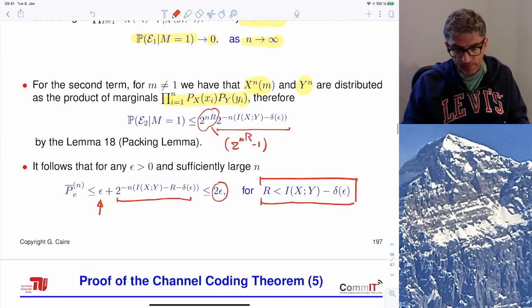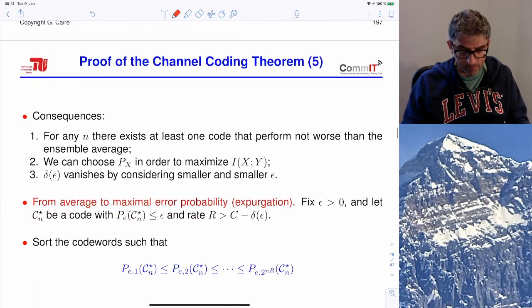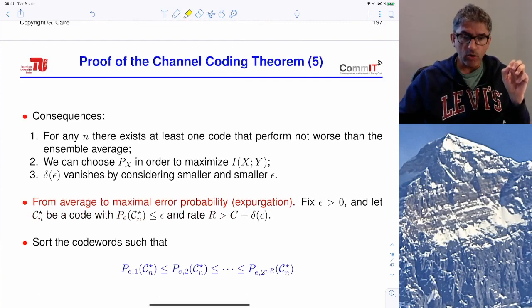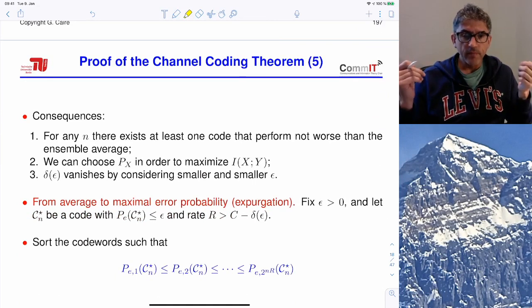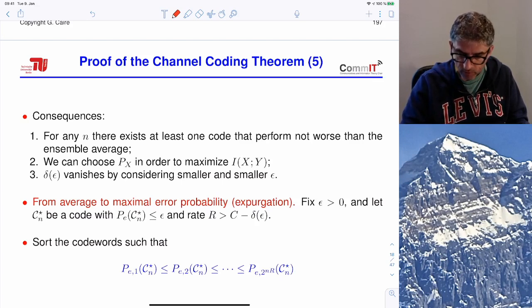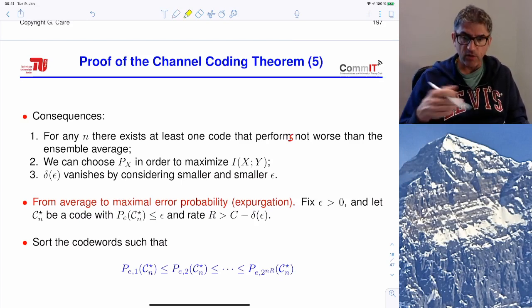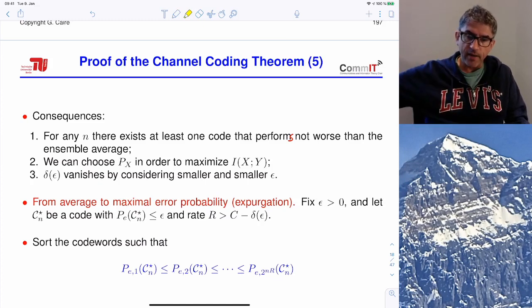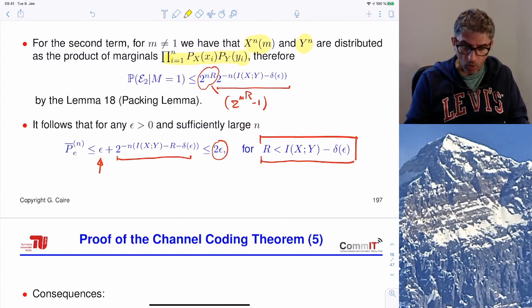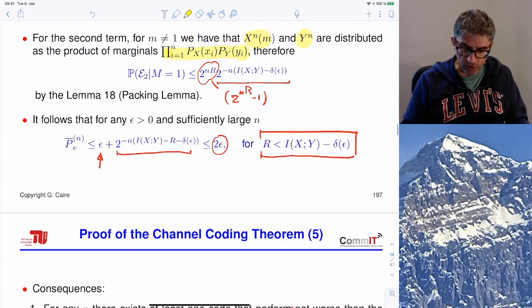So this proves the existence of at least one deterministic sequence of codes that perform not worse than the ensemble average. There is an s missing here. For any n, there exists at least one code that performs not worse than the ensemble average. So this proves the existence of a sequence of codes of rate R and increasing block length whose error probability can become as small as we want for sufficiently large n.